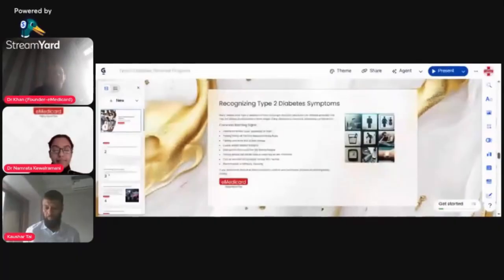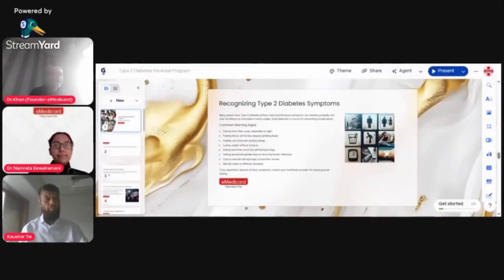So there are two things happening in the body when somebody has diabetes. They have two toxicities. One is insulin toxicity, the other is sugar toxicity, that is called glucotoxicity. Now, what are the symptoms of type 2 diabetes? Simple. Too much pain, feeling thirsty most of the time, feeling very tired, lack of energy, losing weight, itching around the genital areas, eating more than usual, and too much peeing. These are all the symptoms of type 2 diabetes.